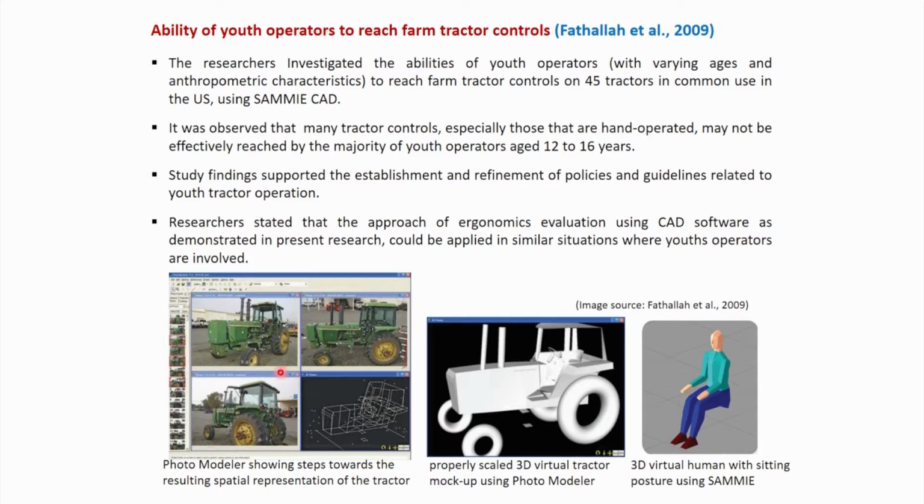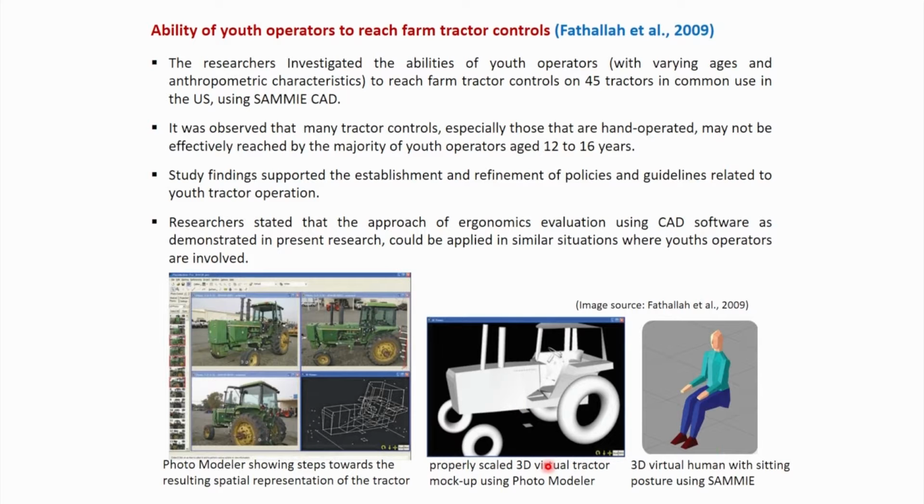In this image, it is showing PhotoModeler steps towards the resulting spatial representation of the tractor. From the markers pasted on the tractor, they took photographs from different angles, and based on those images with the software PhotoModeler, they derived this type of CAD model.